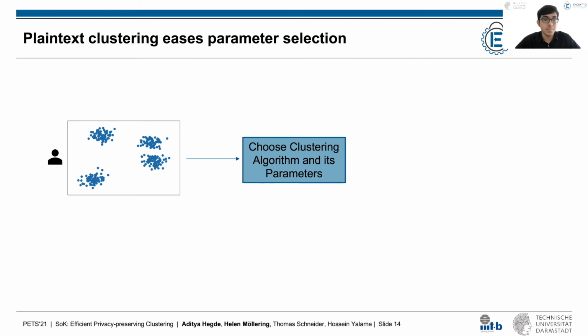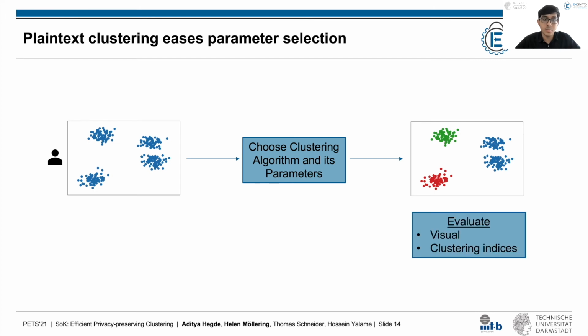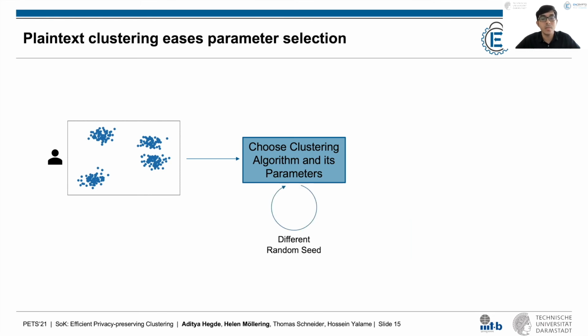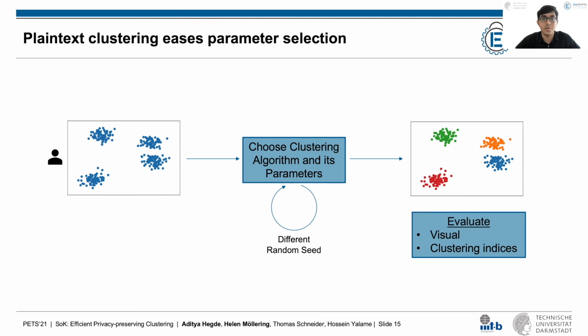The user obtains a possible set of clusters after running the algorithm, which can then be evaluated visually or by computing internal clustering indices like the silhouette index, which helps quantitatively compare different clusterings of the dataset without requiring any ground truth. Now, as we see in the example here, in some cases the output might not be of good quality, either due to bad initialization or non-optimal parameter values, in which case the user reruns the algorithm with different parameters and random seeds or on a completely different algorithm. Finally, they can evaluate and select the best output.